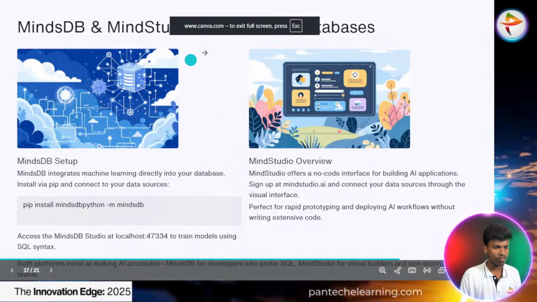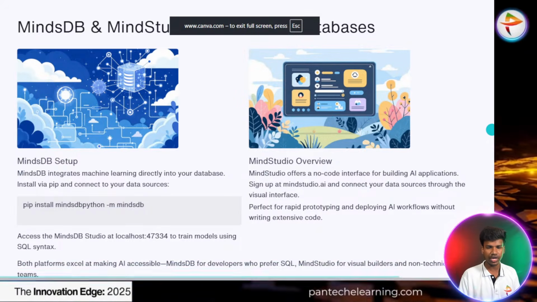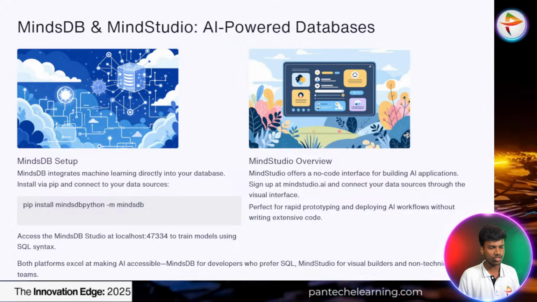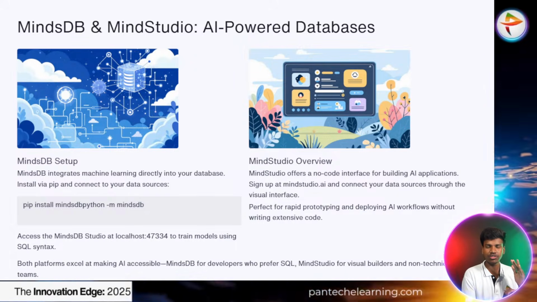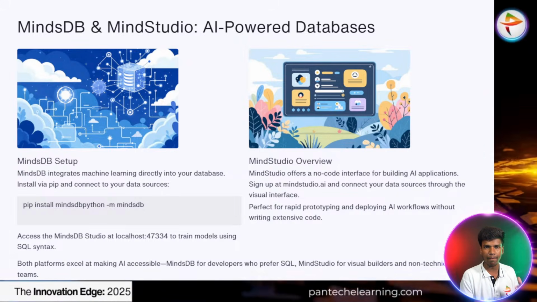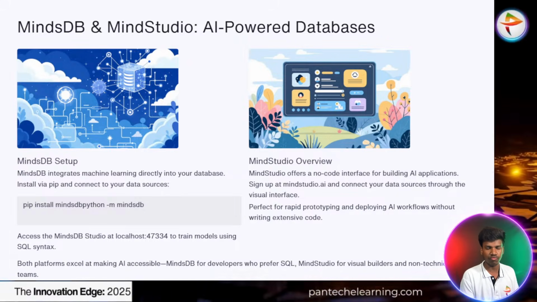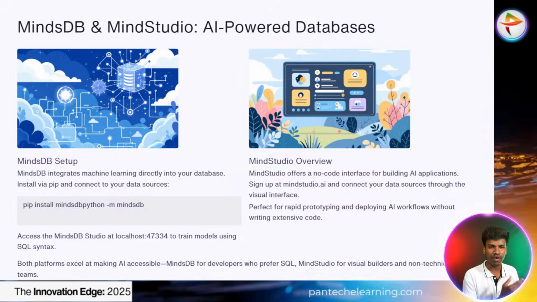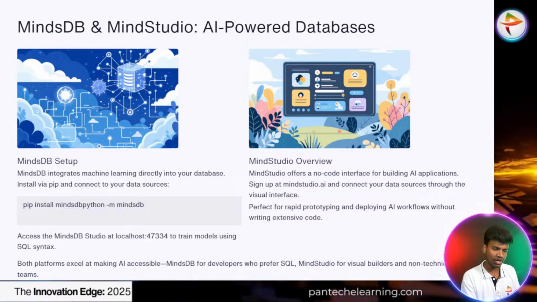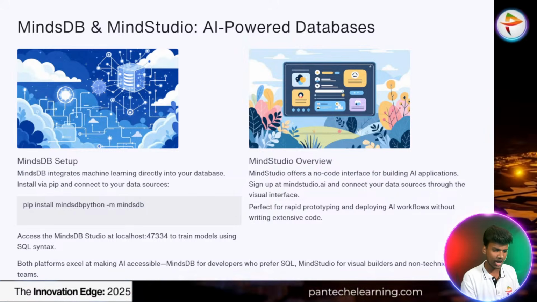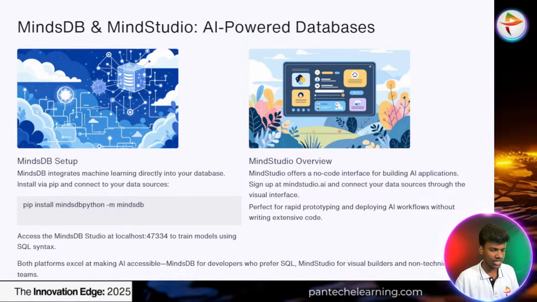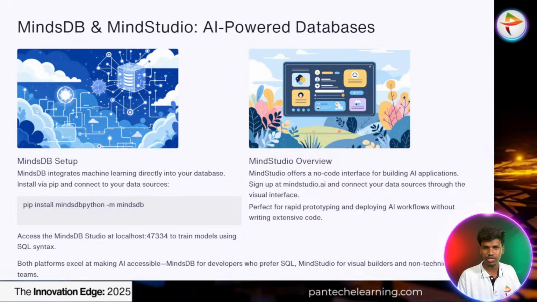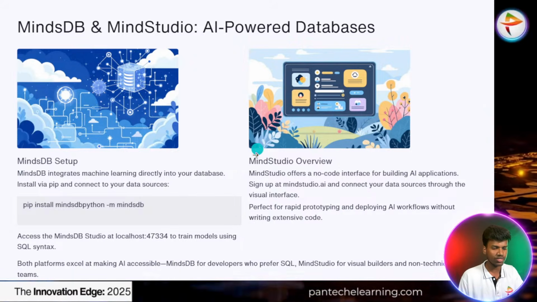And then we have to go with MindStudio. MindStudio is one of the editors. Just as Python software has IDLE, Colab, and Visual Studio Code, these are the platforms we use for writing code. Same like these, MindStudio is also one of the code writing platforms. I will tell you about this MindStudio briefly.